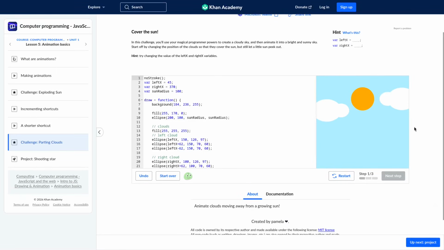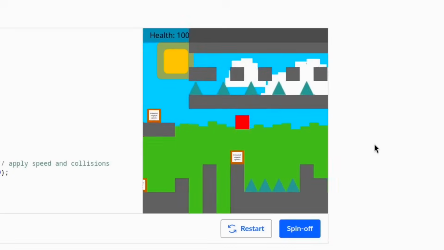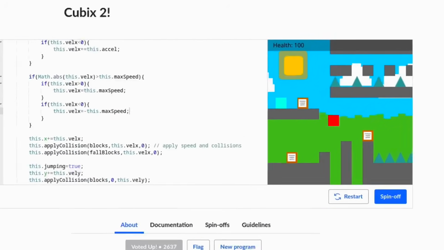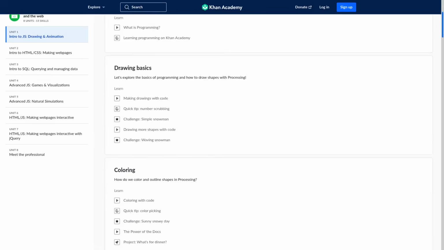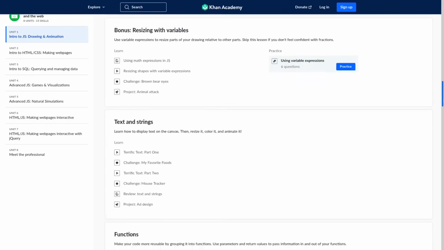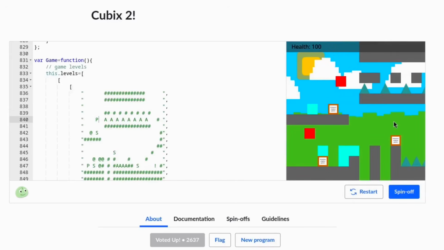90% of the time, instead of doing my assignments, I would just go to the Browse Projects unit and look at games people have made. What was cool about these is that all the code was just right there. I remember kid me looking through the code of random games for hours, trying to understand them. I remember trying to take the classes on drawing and variables and if statements, and that's about as far as I got. I could never fully understand how these games worked as a kid, but it was always so interesting.